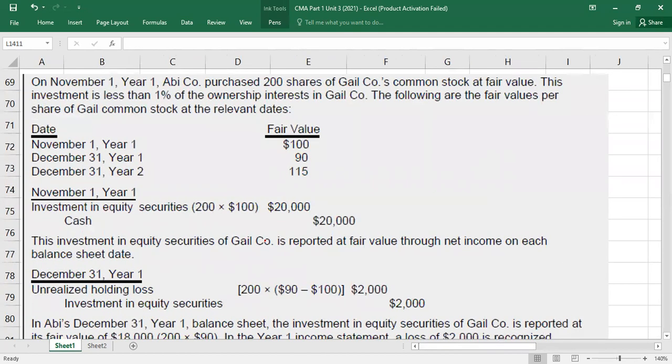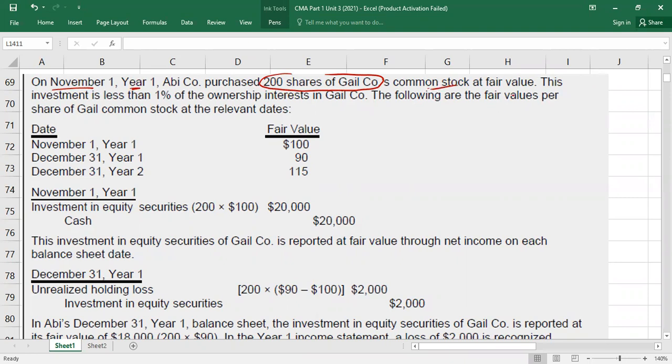We have an example here. Just go through with me, guys. On November 1, year 1, A company purchased 2,000 shares of G company. It means A is the investor here and G is the investee, right? And these are common stocks.